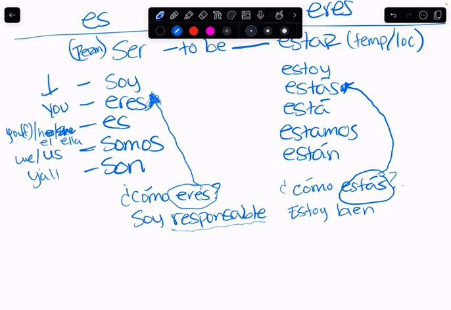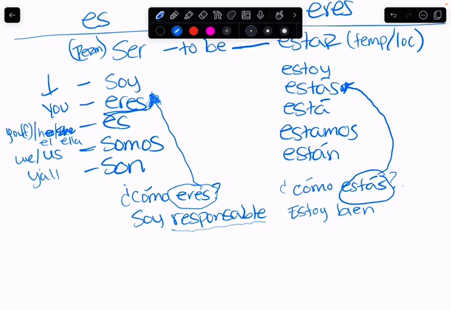Now, the next one, they ask, ¿Quién eres? Eres tú. Eres is still permanent, but it's informal. So, he just says, Me llamo Ismael Figueroa García y soy estudiante de universidad. Ismael, ¿cómo eres? Soy inteligente, romántico y responsable. Those are three things that aren't going to change just because he stubs his toe.